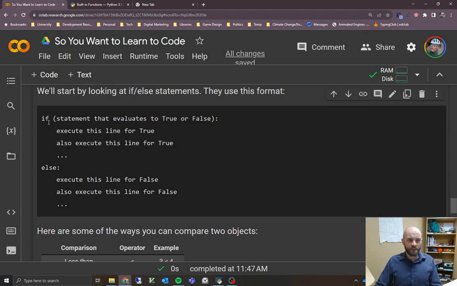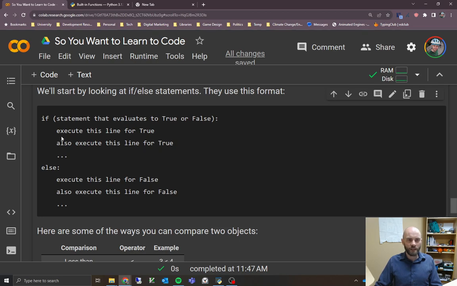What we have here is an if statement, and what we put next is a statement that evaluates to true or false. I put it in brackets. You can use brackets, but you don't have to. It can just be a statement, similar to before, like 16 is greater than 4, something that evaluates to a Boolean, and then a colon. The next thing we do is indent. When you're writing the code in Colab, it should indent for you after this colon.